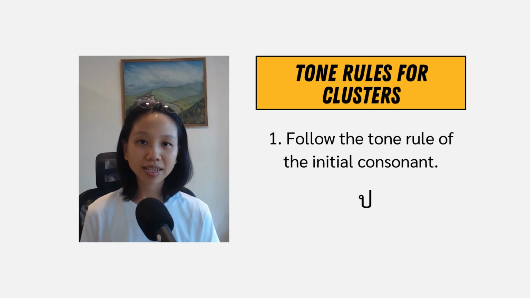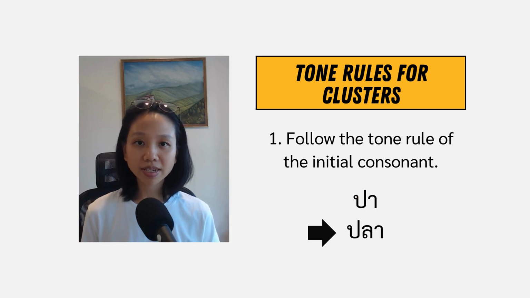ปอปลา is the middle class consonant. As you have learned, the middle class consonant will have the middle tone when it is an open syllable. So to pronounce this word, you need to pronounce it in the middle tone. ปา. Now we are going to read this cluster word with ปอปลา as the initial consonant and ลอลิง as the cluster consonant. ปลา. So you need to pronounce it in the middle tone because of ปอปลา tone rule.